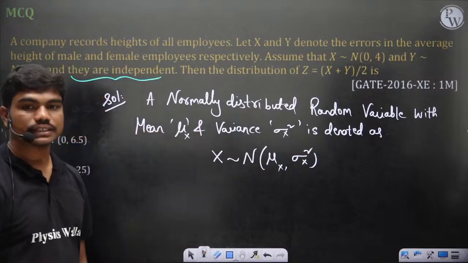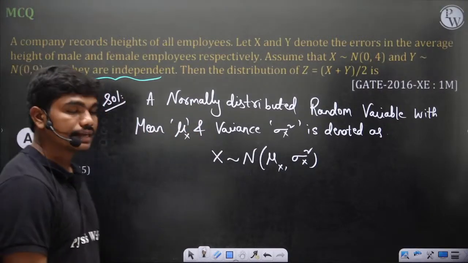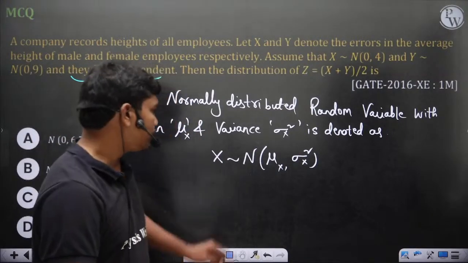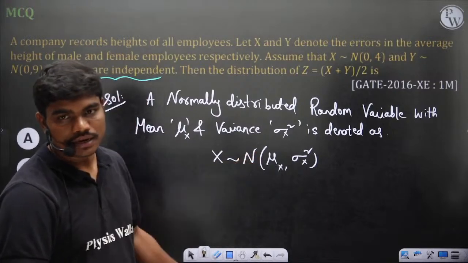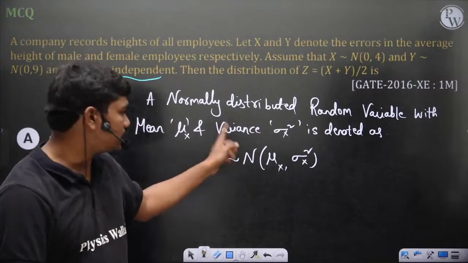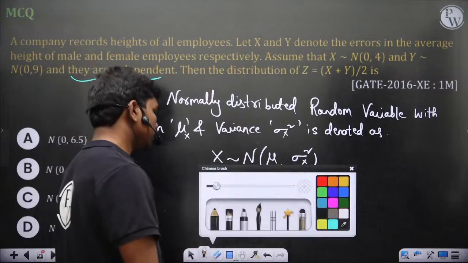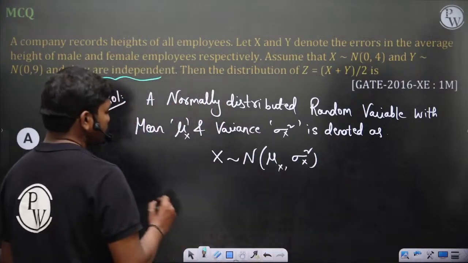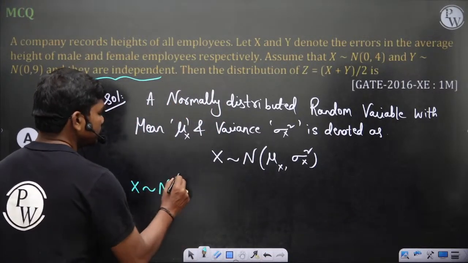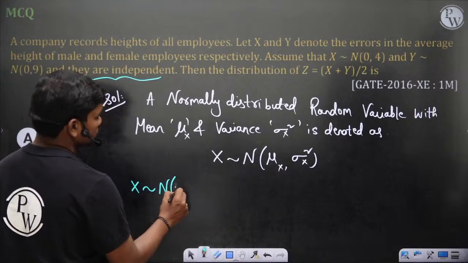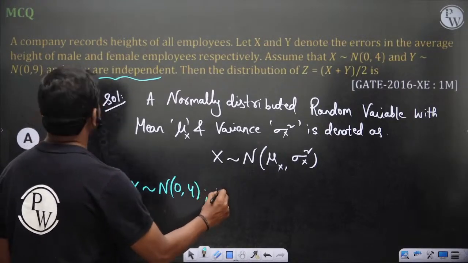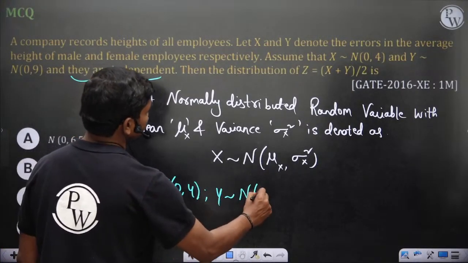So this is the general notation of denoting any random variable. If it's normally distributed, you will write n. If it's some binomial distribution, you write b of mu comma variance, things like this. So here x is normally distributed with 0 comma 4 and y is normally distributed with 0 comma 9.